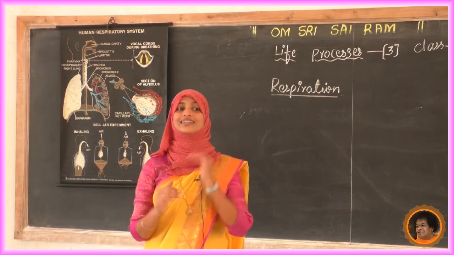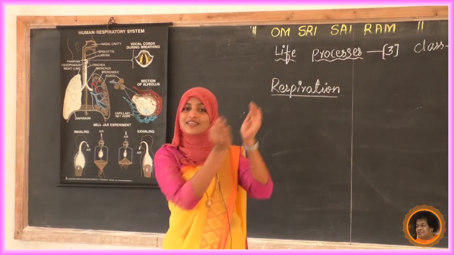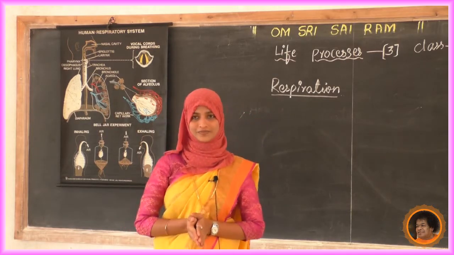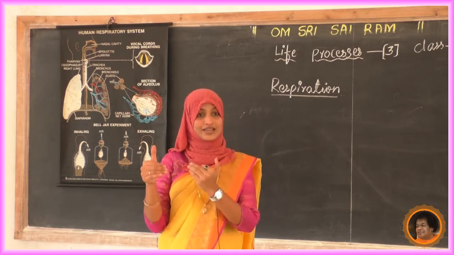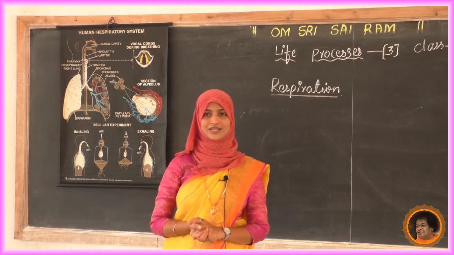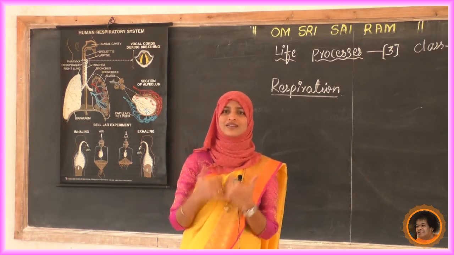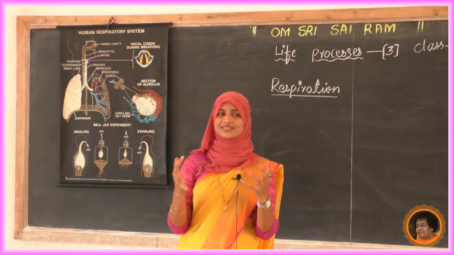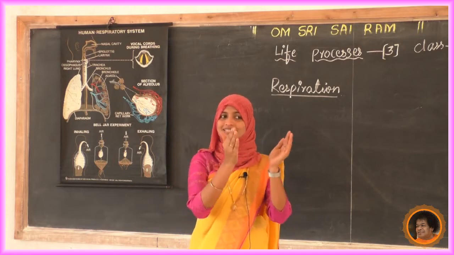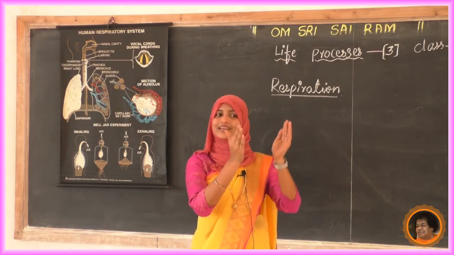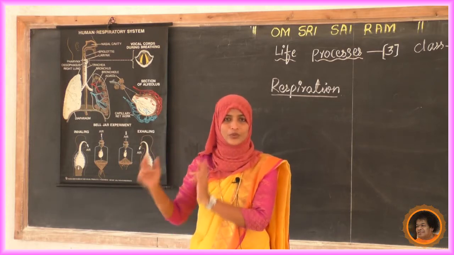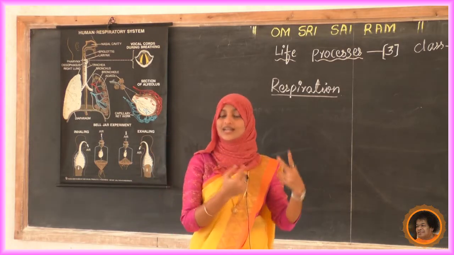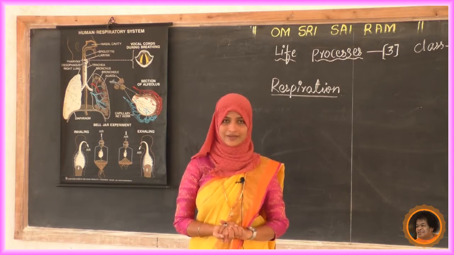No. The right lung is always larger than the left. The right lung has 3 lobes, and the left lung only 2 lobes. In human beings and any animals, the right lung is always larger than the left, because the left has only 2 lobes and the right has 3.